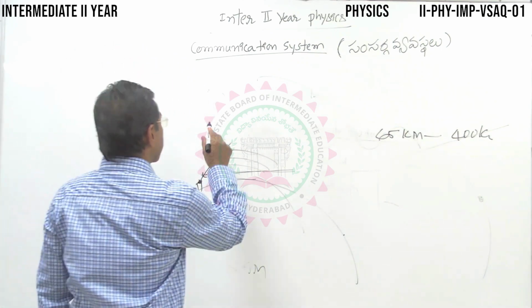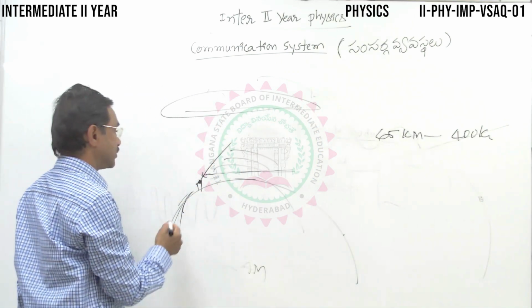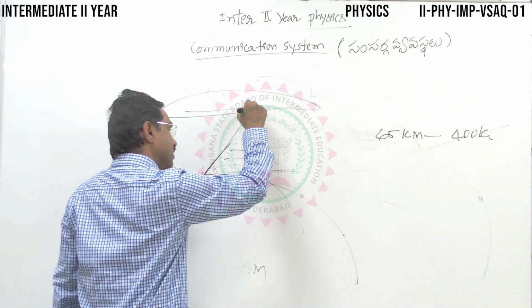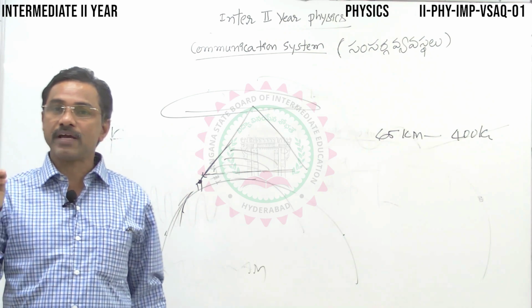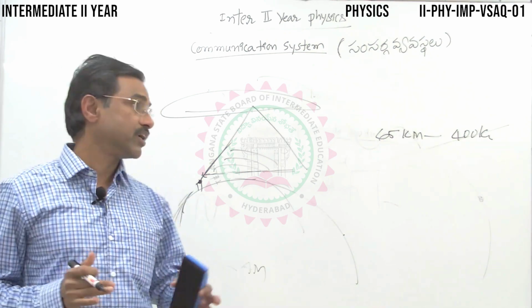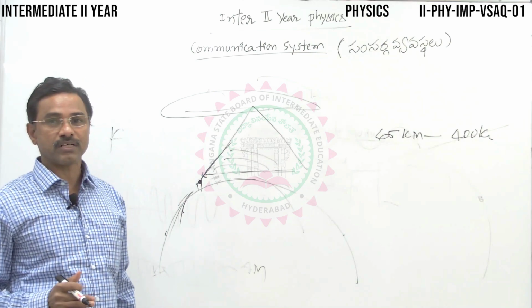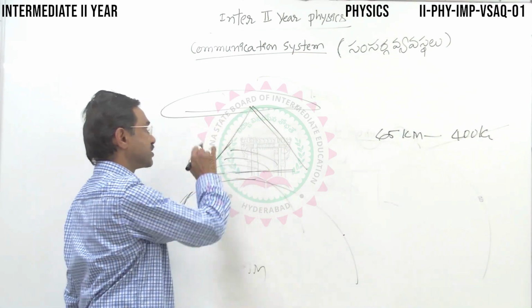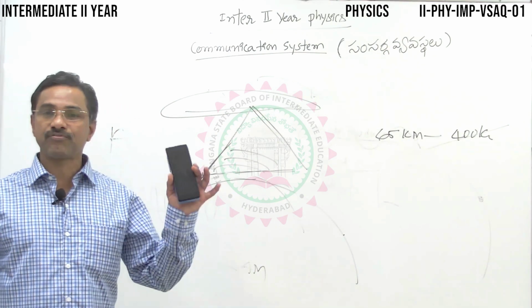So that layer acts like a reflector to the signal. The signal will go and get reflected by this ionosphere layer, which has maximum density. This is between 65 to 400 kilometers, in the intermediate level. So the ionization density will be maximum. That layer behaves like a reflector.